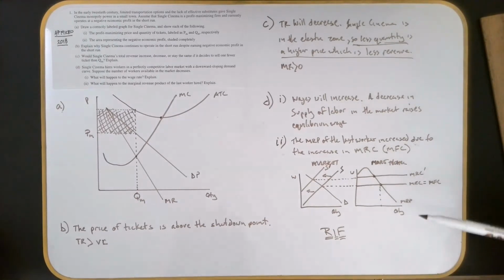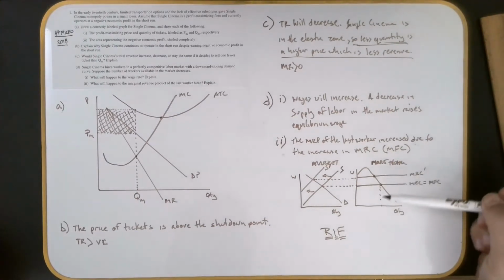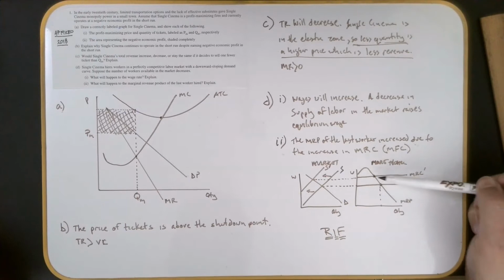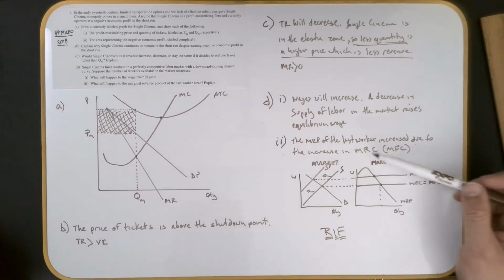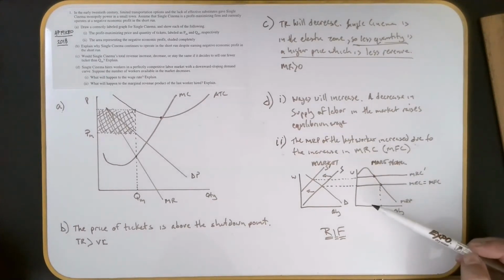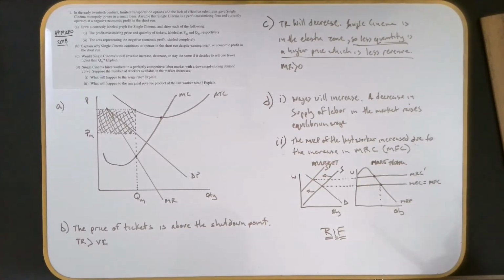The increase in the marginal resource cost, or the marginal factor cost, brought us higher on here, and so the MRP of the last worker increased. Okay, and that is it.